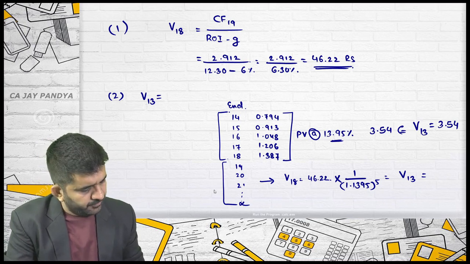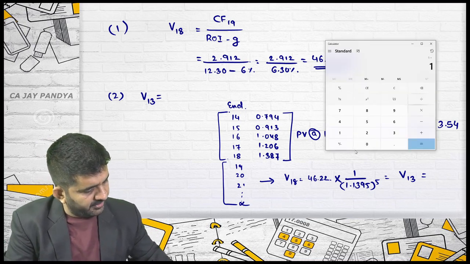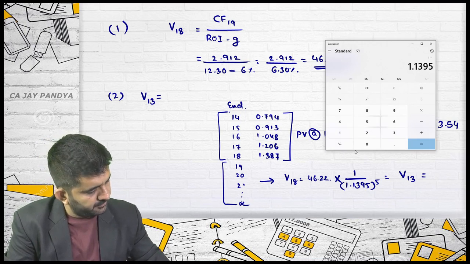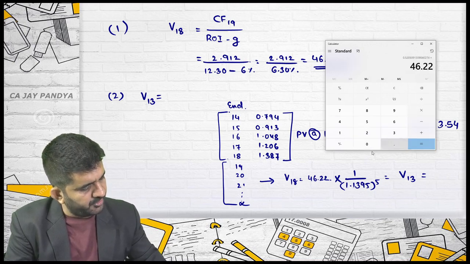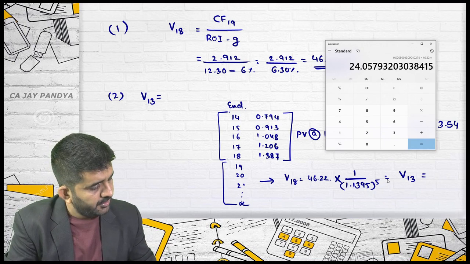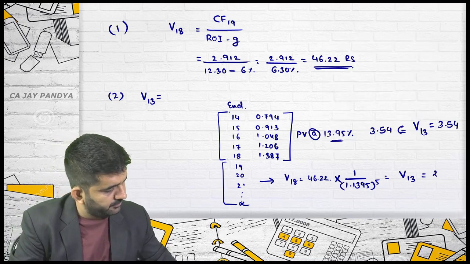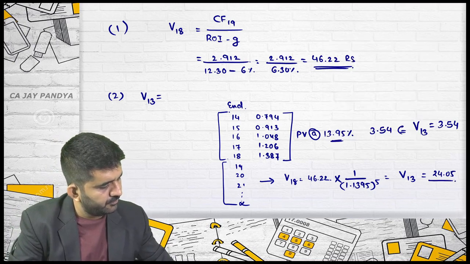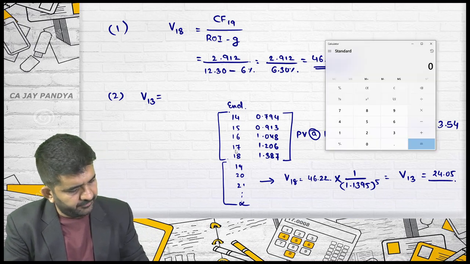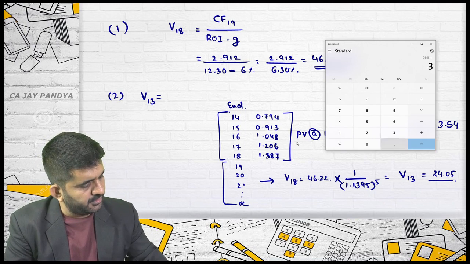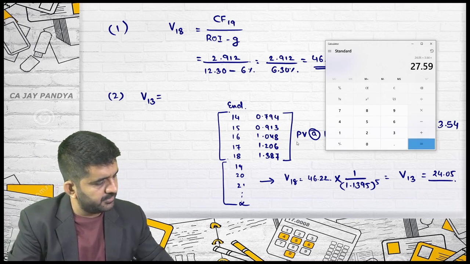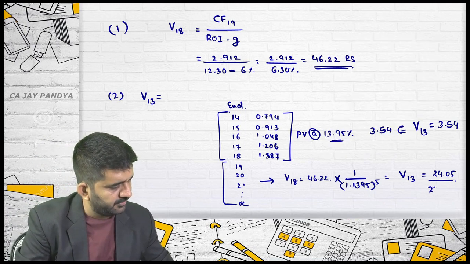And what is this value? 1 divided by 1.1395 raised to 5, multiplied by 46.22, is 24.05. The answer will be 24.05 plus 3.54, which is 27.59.